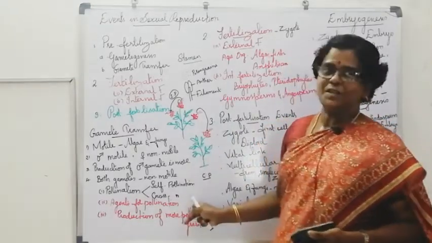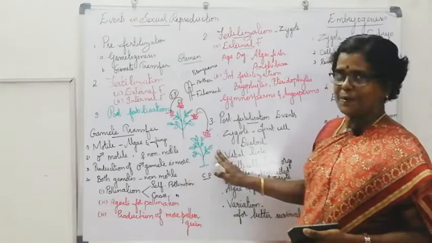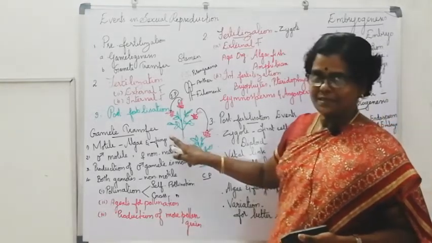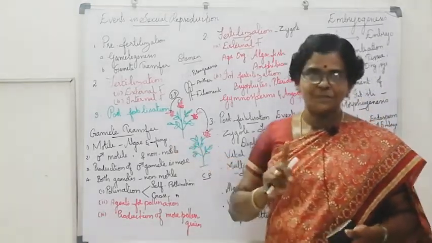These are two different plants, but both are from the same species.